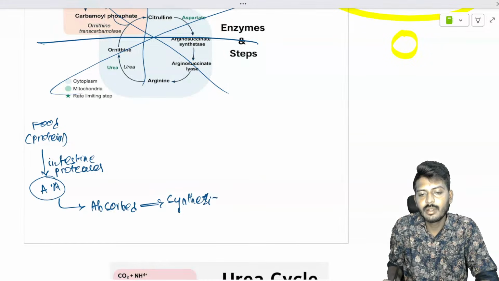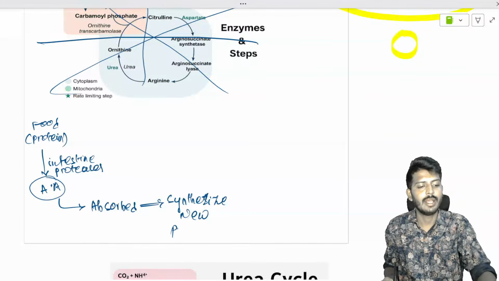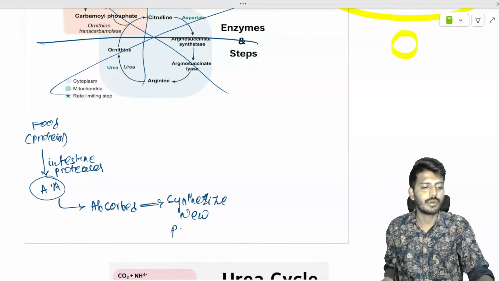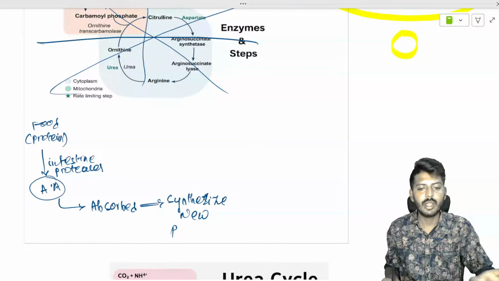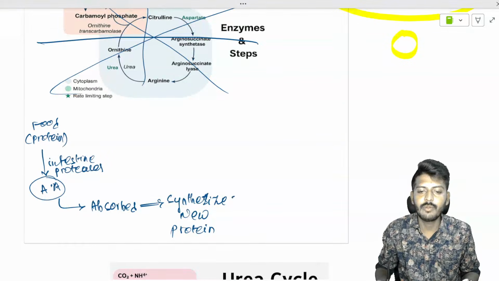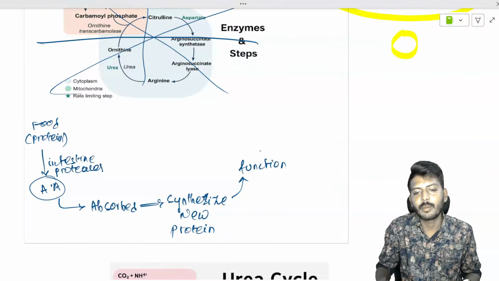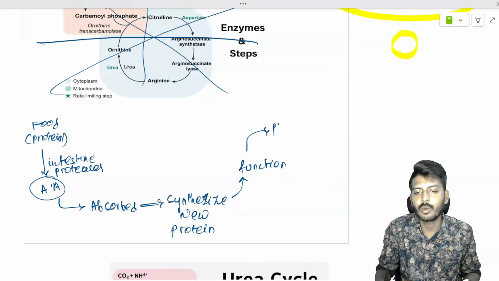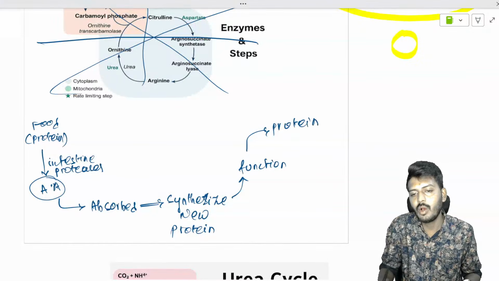Synthesize the new protein. Synthesize what? New protein. Okay, so this new protein will do its function. Followed by the function, proteins will break down.